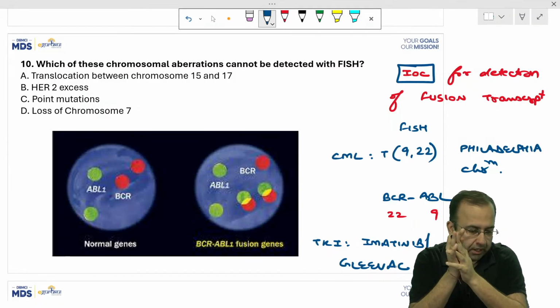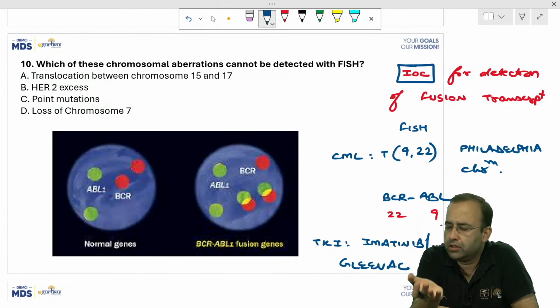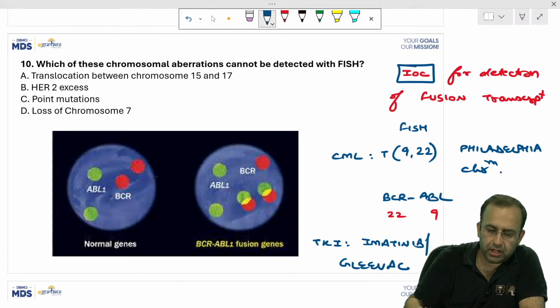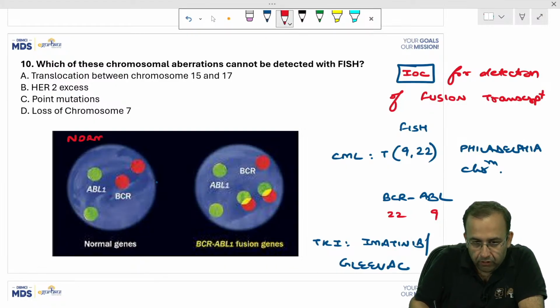Fair enough. So what do we do in FISH? I went to the company and said, give me the probes for BCR-ABL, give me red color for BCR, green for ABL. Fair enough. So normally I should see 2 red, 2 green.